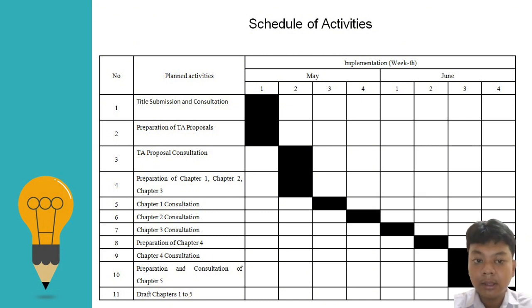In the third week, there is chapter 1 consultation, and then in the fourth week is chapter 2 consultation. In the first week of June, I do chapter 3 consultation. In the second week, preparation of chapter 4, and then in the third week, chapter 4 consultation and preparation and consultation of chapter 5. And in the fourth week, I have to draft chapter 1 to chapter 5.